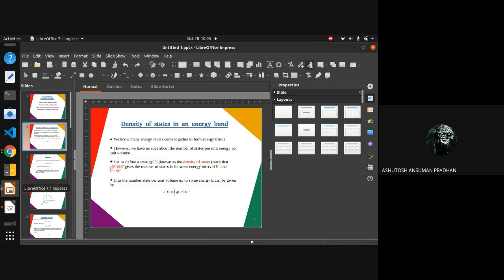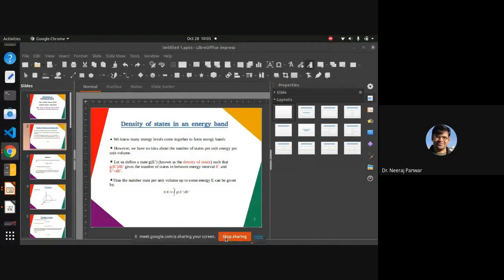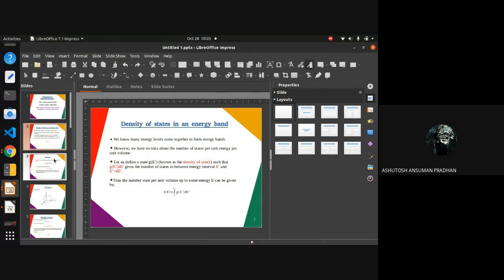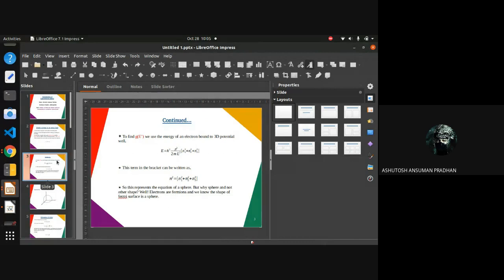So can I present later? I have to see that this thing is in full mode as the equation can't be seen. Now we can see the equation. S equals integration 0 to E of G of E dE. Okay, sir. So let's continue.